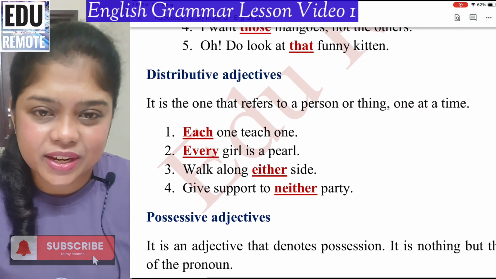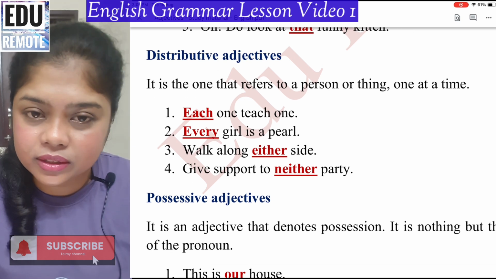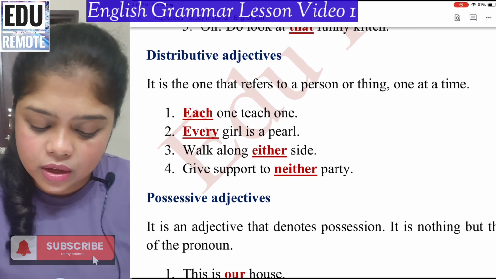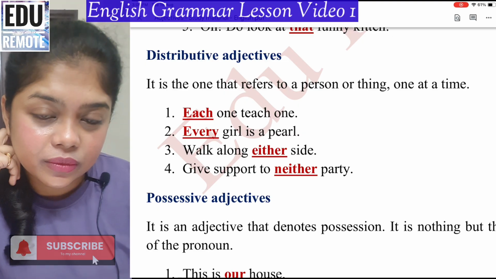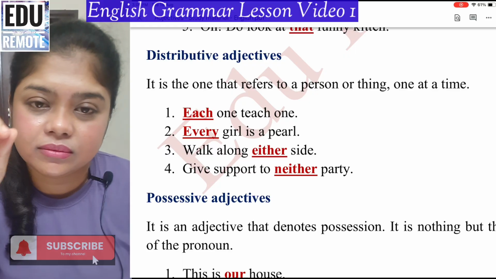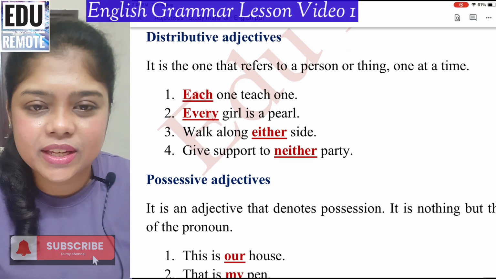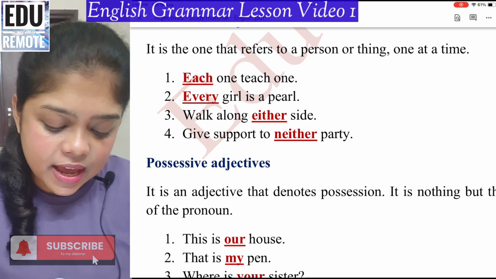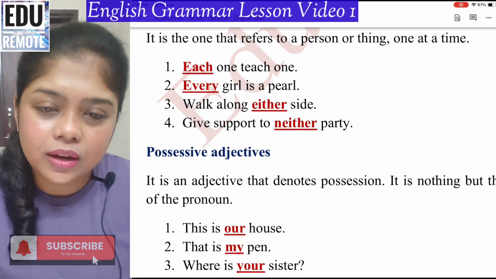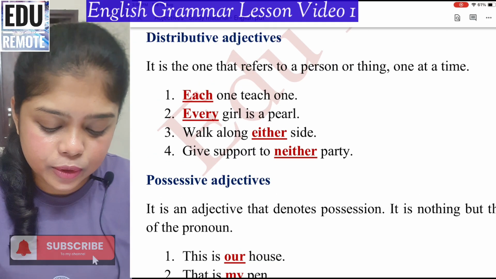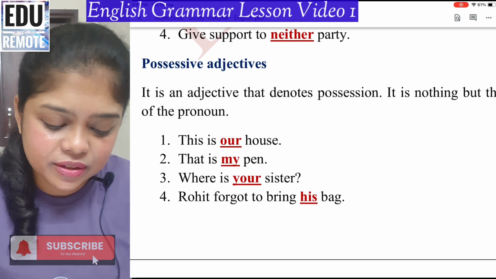Next is distributive adjective. So distributive adjective refers to a person or a thing one at a time. So distributive adjective is the one which will refer to a person or object but one at a time. For example, each one teach one. So each is distributive adjective. Every girl is a pearl. So every is distributive adjective. Walk along either side. Either is distributive adjective. Give support to neither party. So neither is distributive adjective.